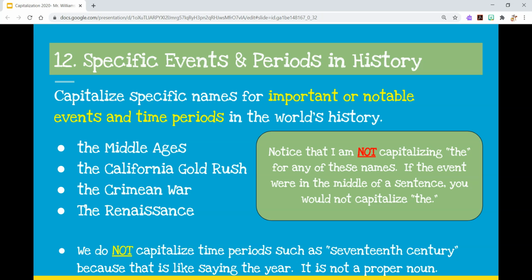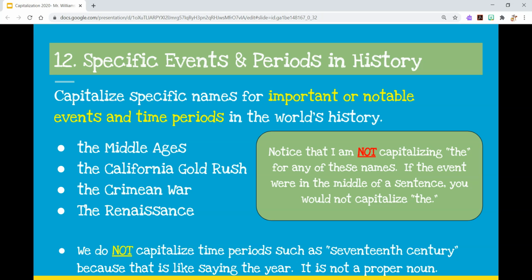Now, please note on the right, I put this little blurb here, that I intentionally on this slide did not capitalize the word "the" in front of three of these, and I'll be honest, the fourth one's an error. The "the" there should be lowercase. But just to be very clear on this, when you're looking at an event in history, we're talking about unimportant words. It's the Crimean War. The "the" doesn't have any relevance to the title. It's just that we need a word in front of it. Same with California Gold Rush, Middle Ages. You don't need the word "the" there. So if you're saying I'm doing a report on the Middle Ages, you're going to keep the lowercase. Middle Ages is the name of the event or the time period in this case. So just keep that in mind.